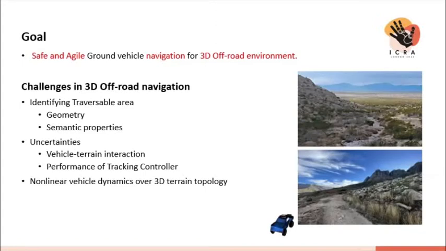Also, to navigate through a safer and less conservative path, one should account for the uncertainties of vehicle maneuvers in different terrain conditions. Lastly, challenges come from the fact that the operating environment is not flat, so it has a 3D terrain topology to consider with highly nonlinear vehicle dynamics.